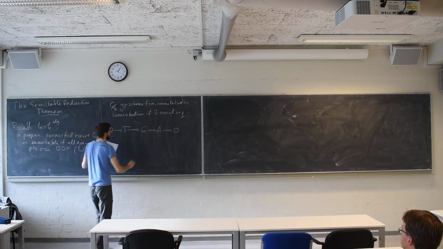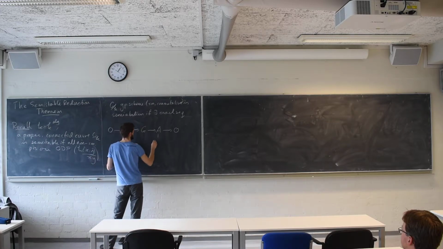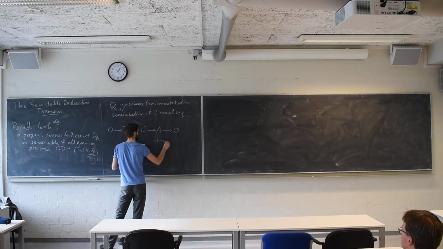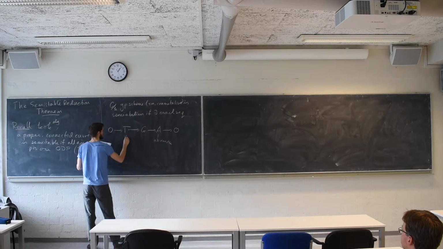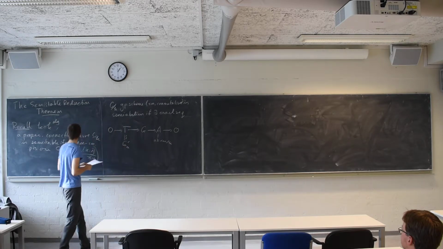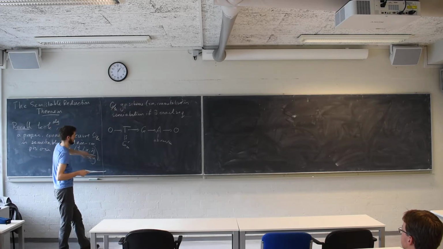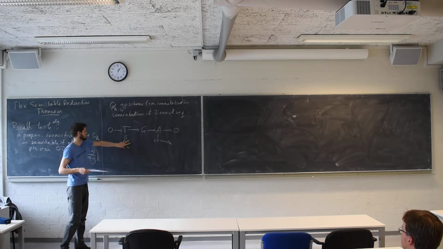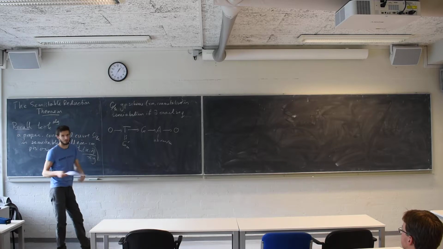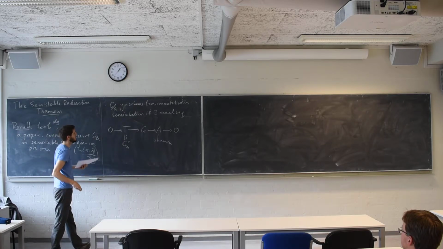Okay, so what are these things? So this is my G, and this is an abelian variety over K, and this is a torus G_m^r for some r. Notice I'm working over an algebraically closed field, so in general a torus is a twist of this, but because we're working over an algebraically closed field, let's just assume it is this.